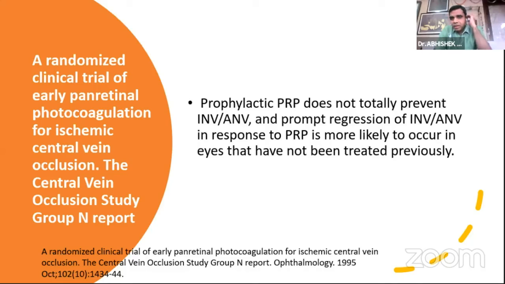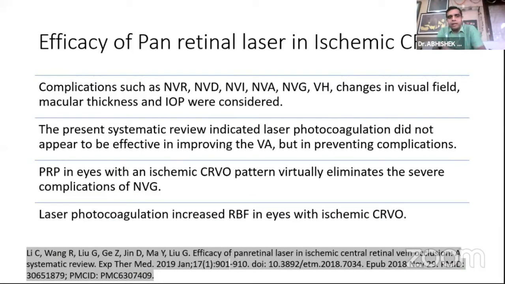So the CVOS study, thank you, sir. The CVOS study said that pan-retinal photocoagulation should be done only when you have an NVI and an NVA. But further down the lane, many studies were done, and a study by Lee et al. was a review of literature basically, where he did a systematic review of all the studies that have been done on pan-retinal photocoagulation for ischemic CRVO, and he looked into all the complications of the neovessels of the retina, disc, iris, angle, and the vitreous hemorrhage, changes in visual acuity, macular thickness, and intraocular pressure were considered.